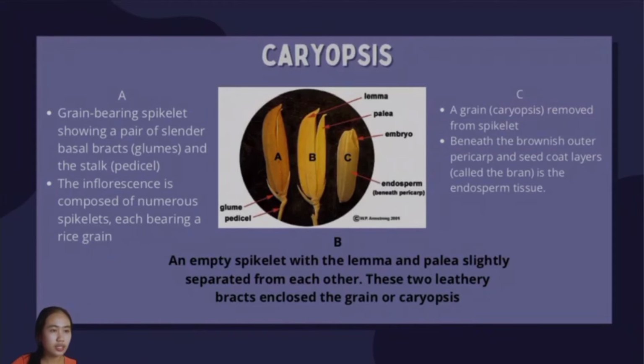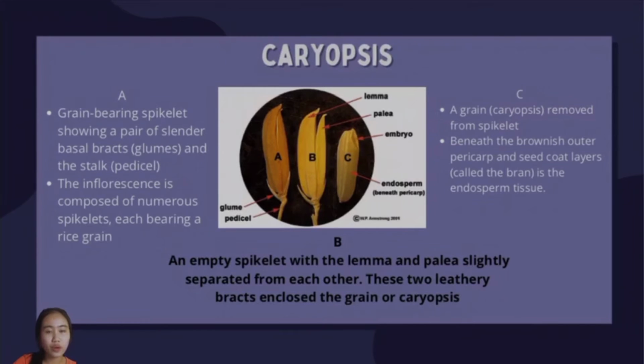In A, it is a grain-bearing spikelet showing a pair of slender basal bracts and the stalk. The inflorescence is composed of numerous spikelets, each bearing a rice grain. B is an empty spikelet with the lemma and palea slightly separated from each other. These two leathery bracts enclose the grain or caryopsis.